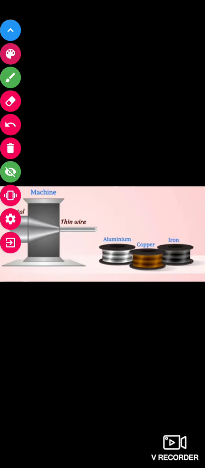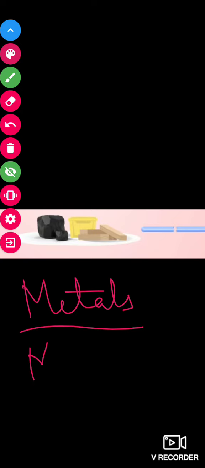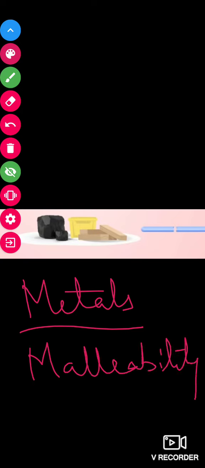So metals can be easily converted into wire, but what about non-metals? If you again try to make wires with the help of coal and lead, you will see that again they will break into pieces. We can't convert non-metals into wire. So metals show the properties of malleability and ductility, whereas non-metals do not show these properties.